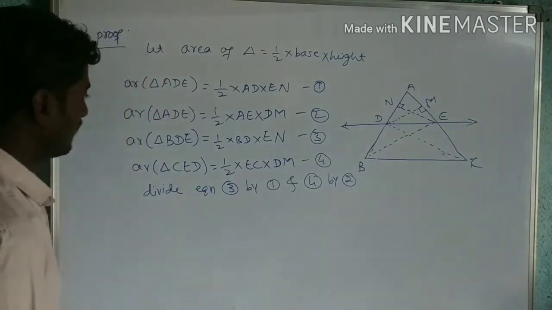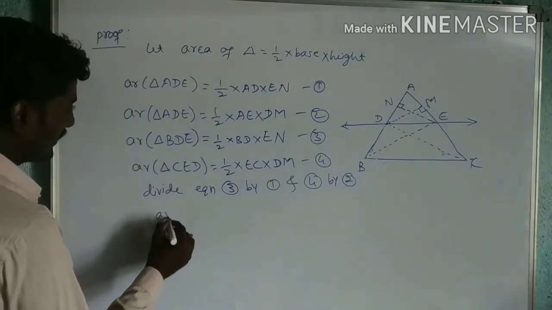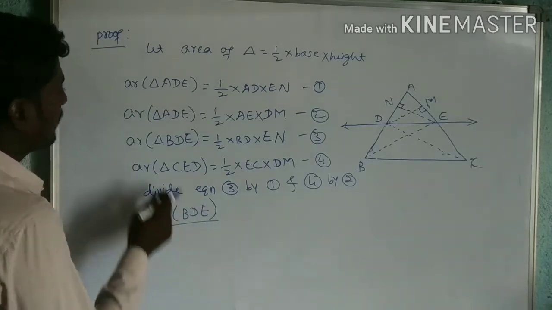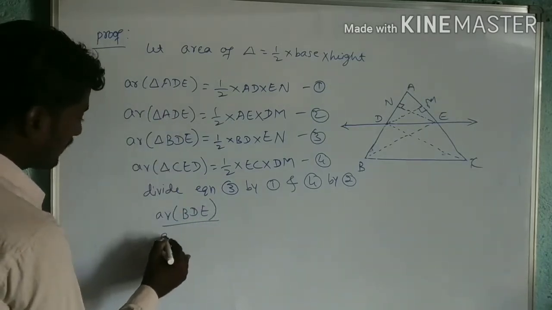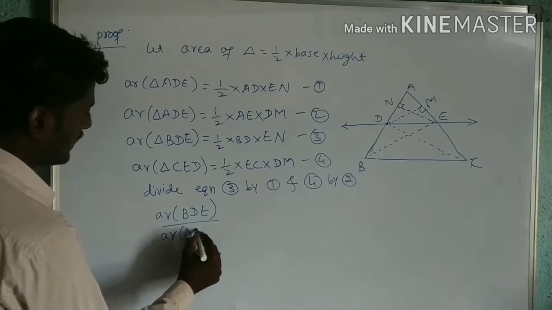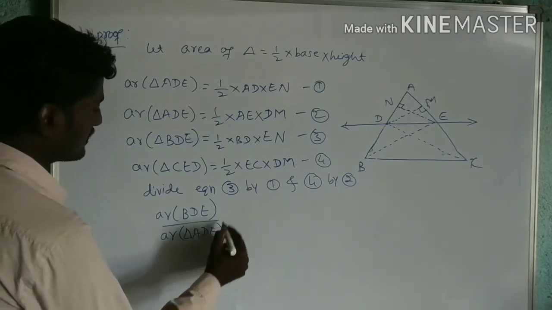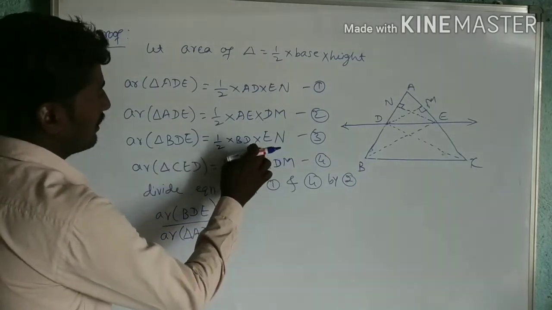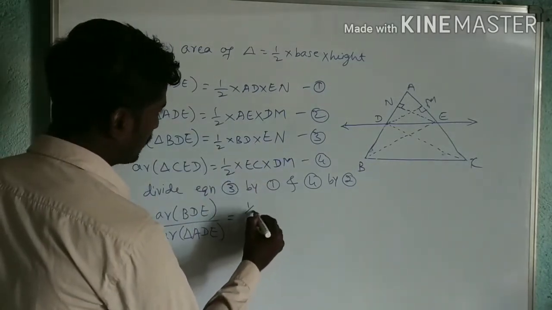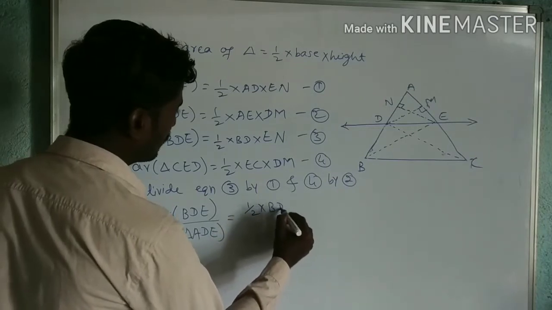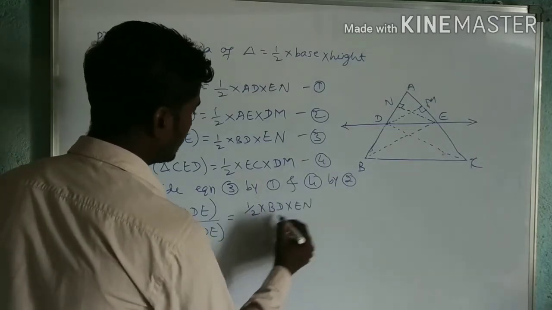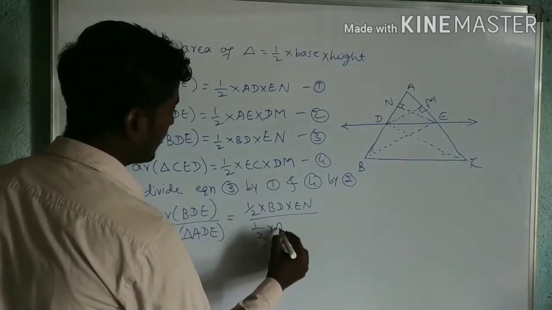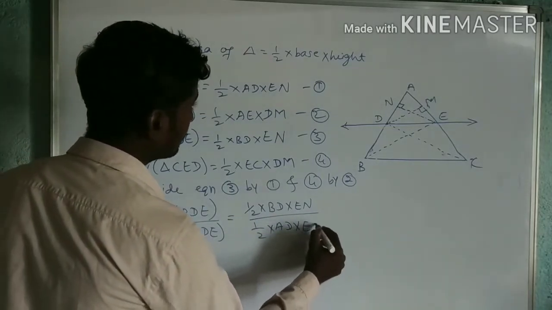First step: area of triangle BDE divided by area of triangle ADE is equal to 1 by 2 BD into EN divided by 1 by 2 AD into EN.